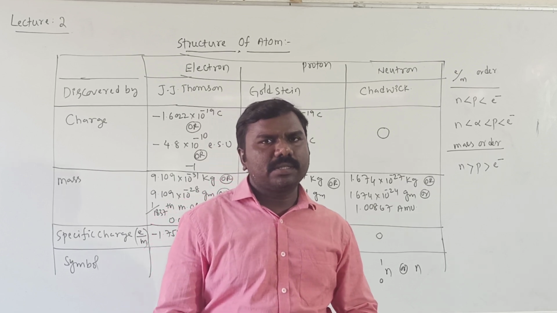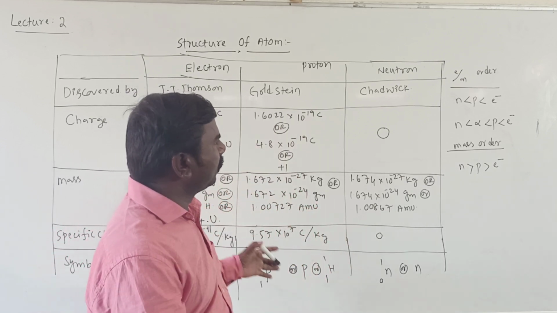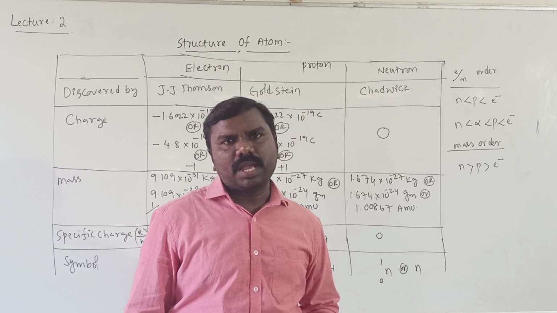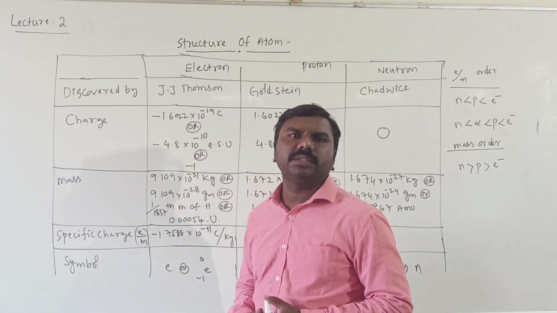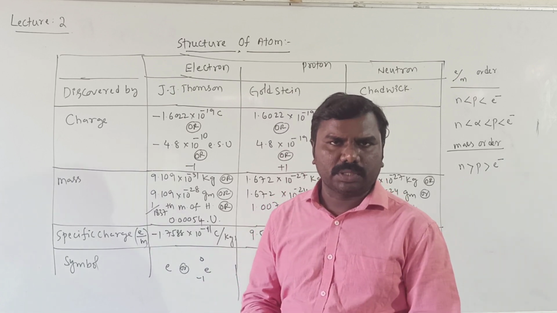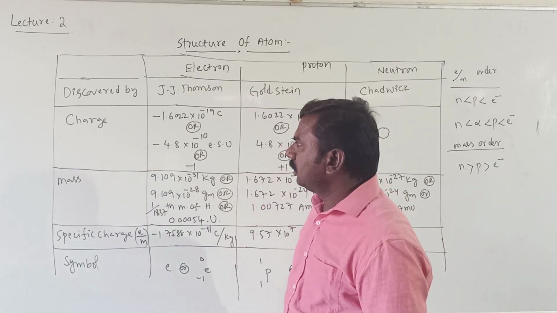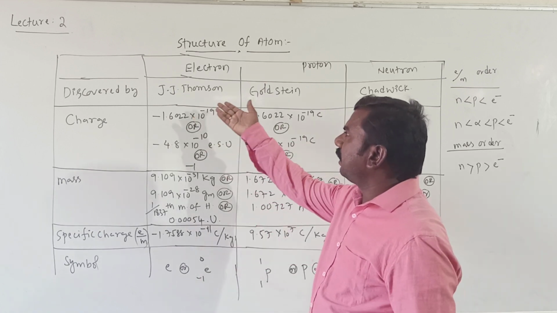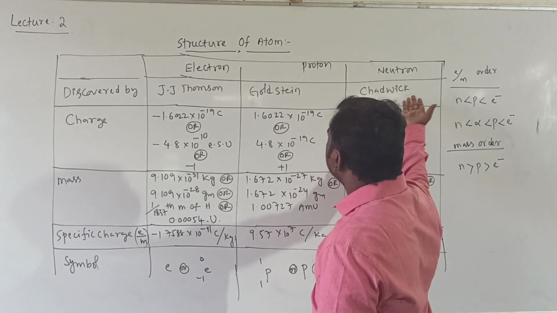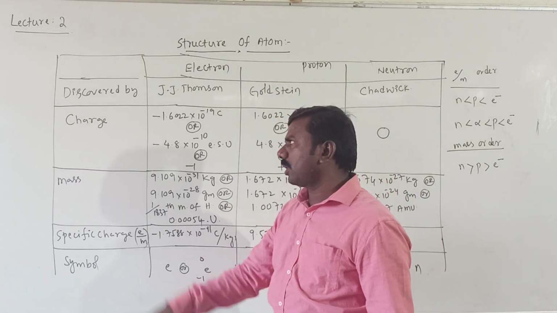Okay, right students, as I discussed, all these values I have mentioned in a tabular form. You have to remember all these values to solve problems in this chapter especially. It's very, very important for all other chapters also. Discovered by J.J. Thomson, Goldstein, Chadwick: electron, proton, neutron.